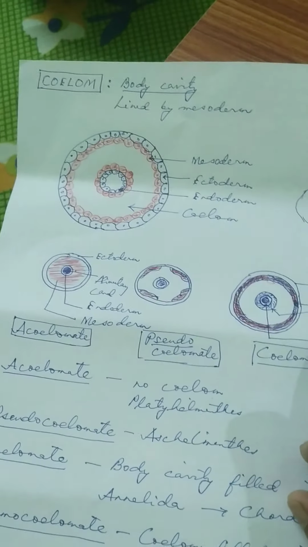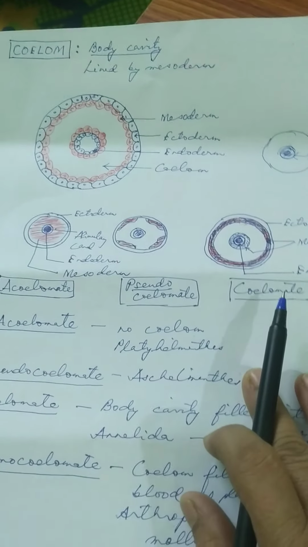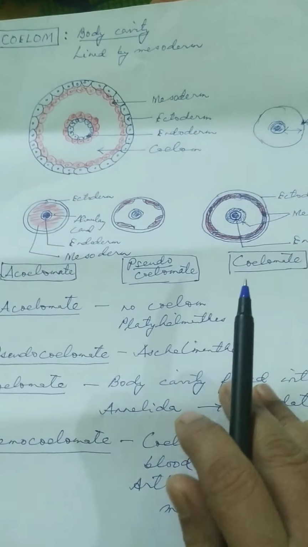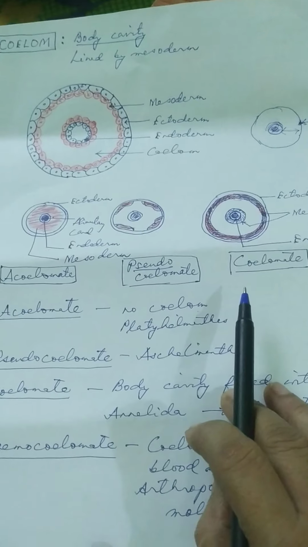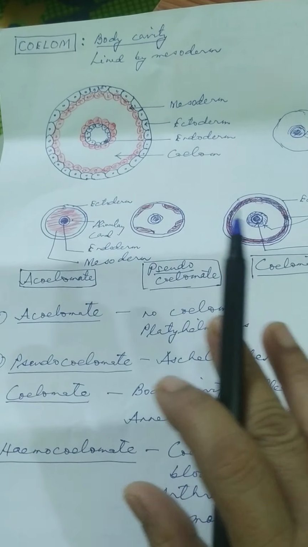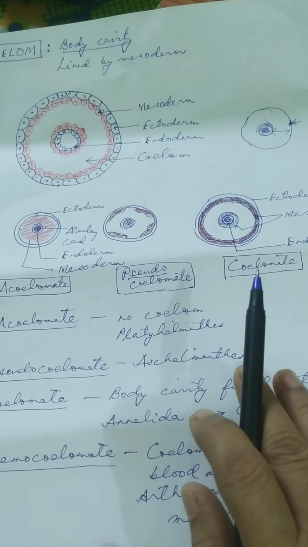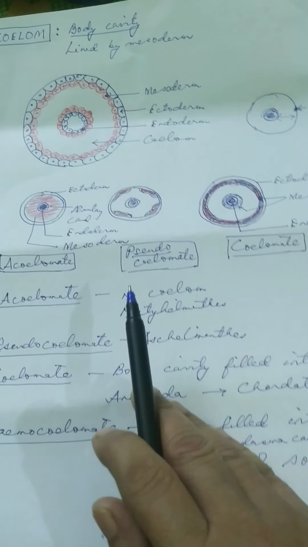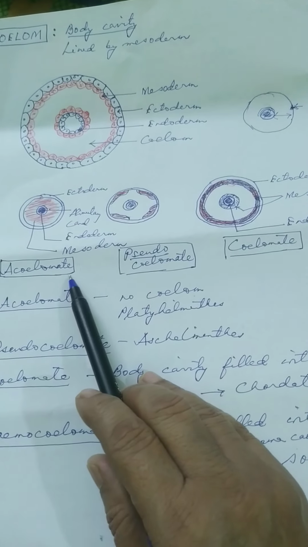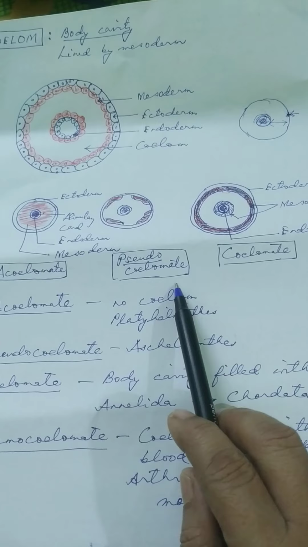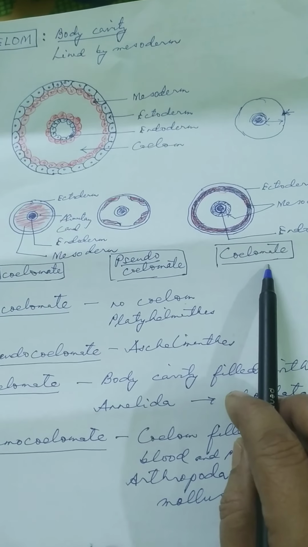Now, based on whether coelom is present or not, the animals have been classified into acoelomate animals, pseudocoelomate animals, and coelomate animals.